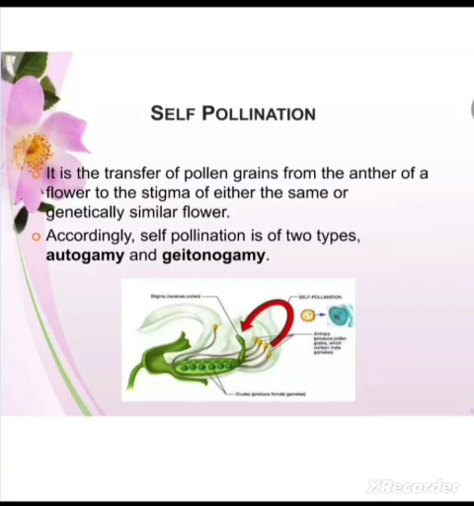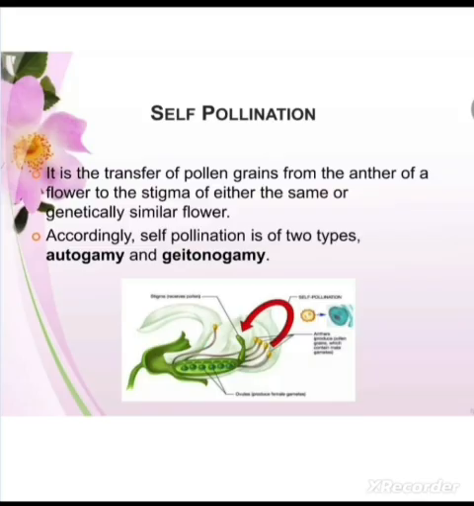So in self-pollination, the same plant is involved. The transfer of pollen grains takes place on the same flower or a different flower, but it should be born on the same plant. That is known as self-pollination. For self-pollination there should be a condition that the flower should have the male and female sex organs, the stamens and the carpels, present in the same flower and they should mature at the same time. These are the conditions for self-pollination.